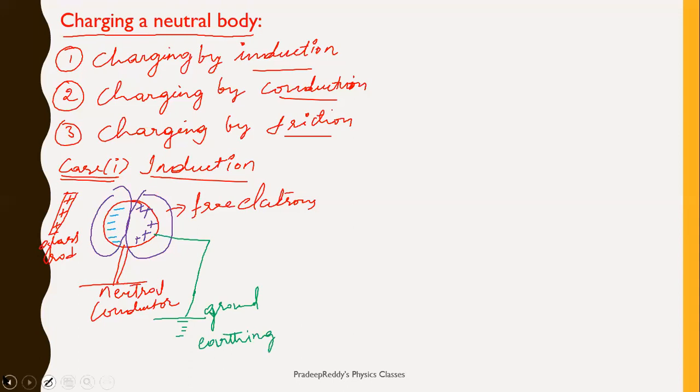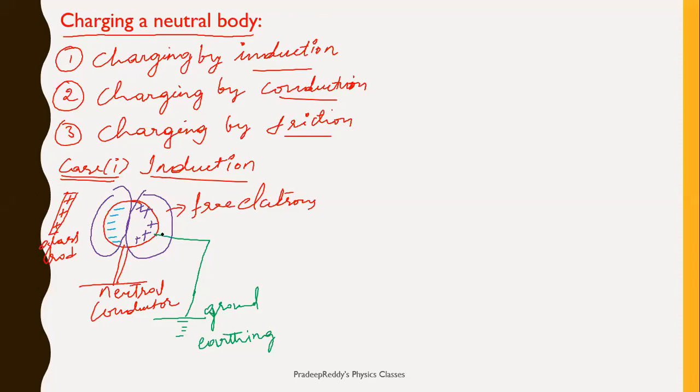It has many negative charges. Therefore, when you are grounding this neutral conductor, see, now it is neutral, only the charge on the surface gets polarized. It is not a charged body now, it is a neutral body itself. Now this neutral body is connected to the ground.